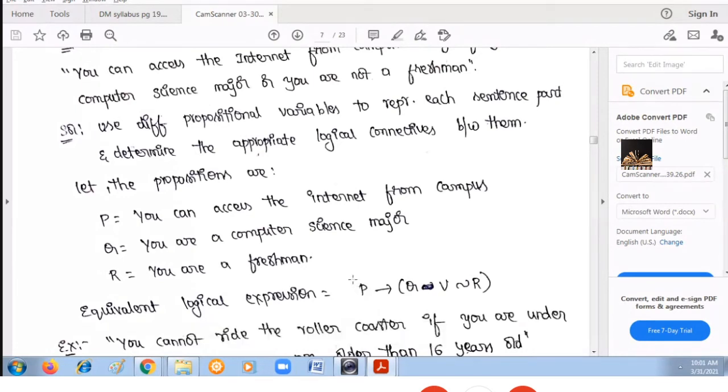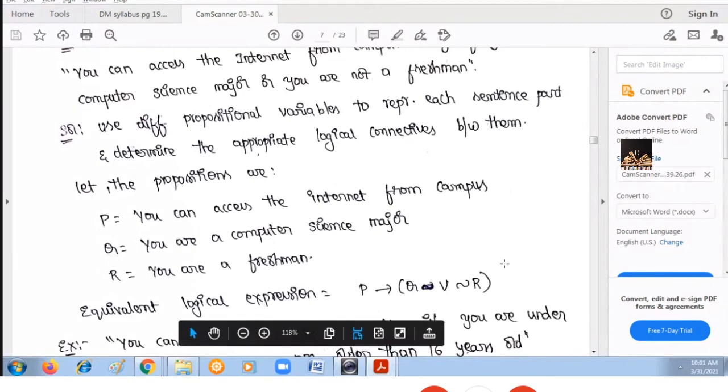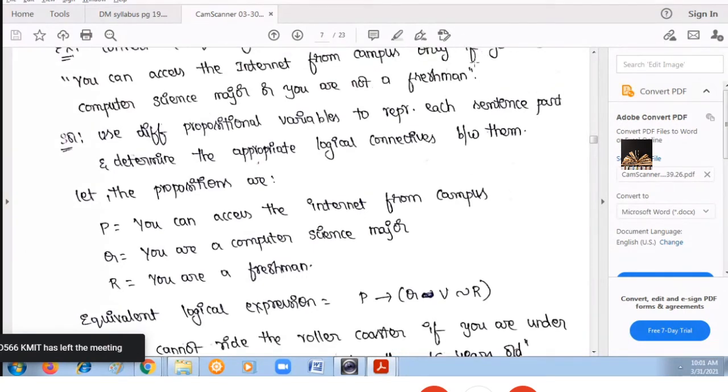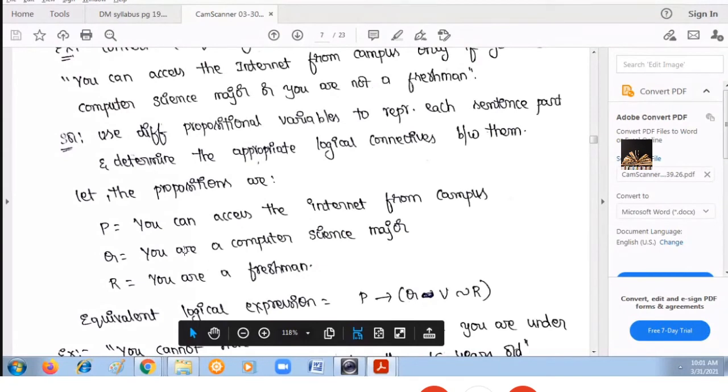This statement will be true whenever any of these two conditions are satisfied, because of the or. So what are those two? You are a computer science major, that is assigned the variable Q, or you are not a freshman.